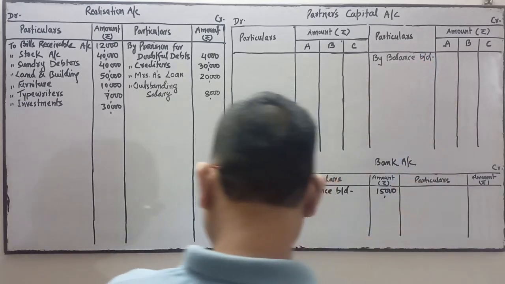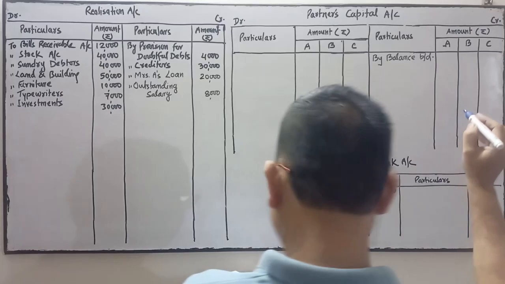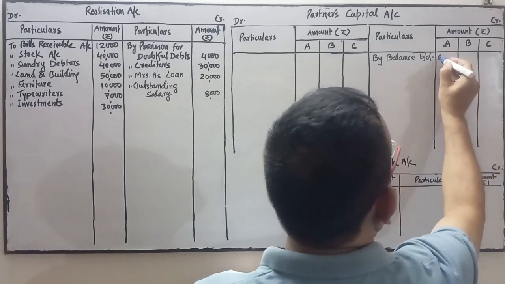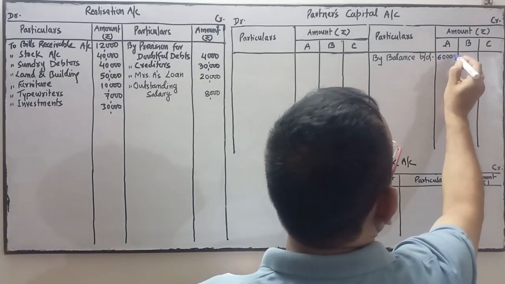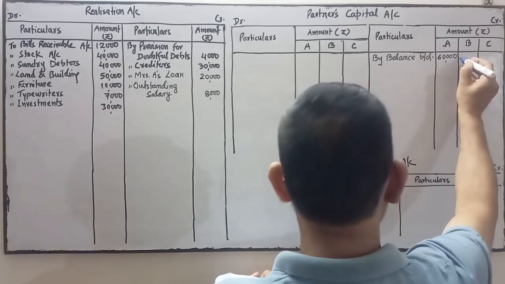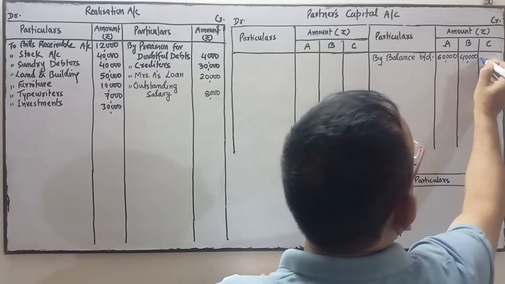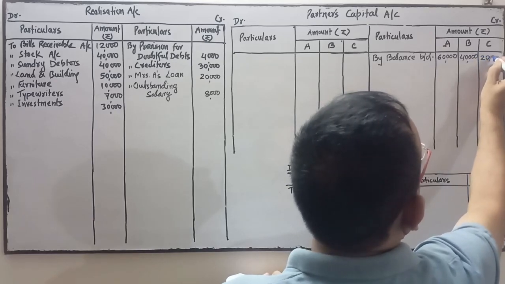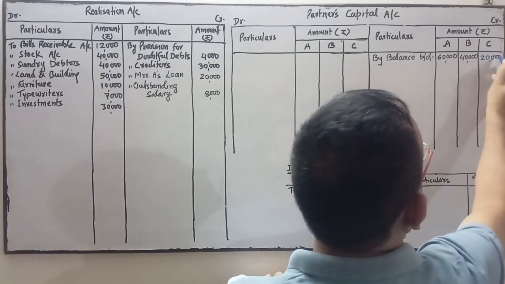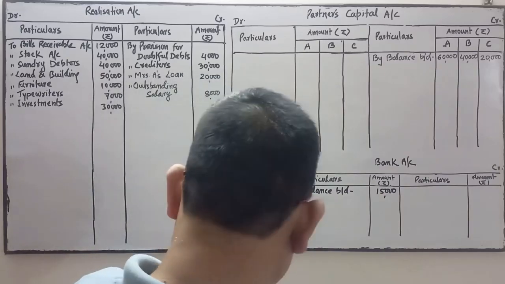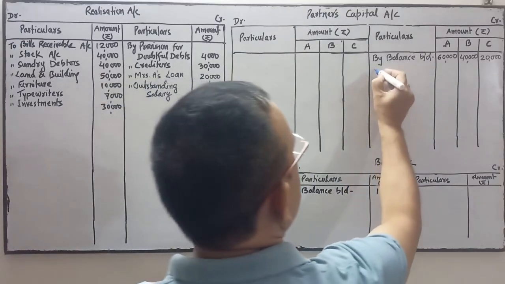See, the capital balances on the liability side of the three partners are 60,000, 40,000 and 20,000.